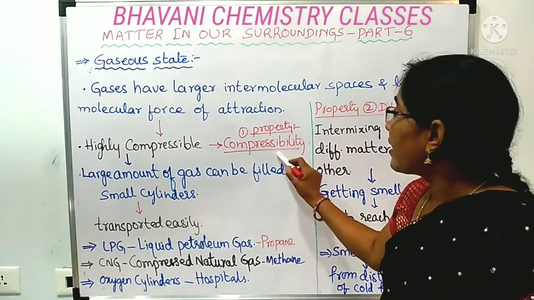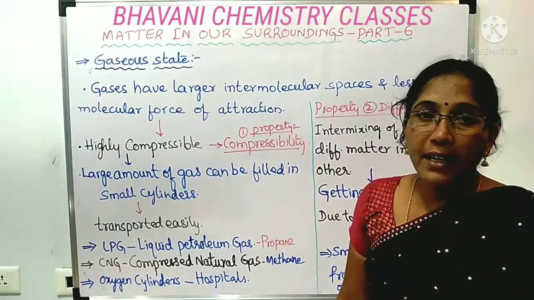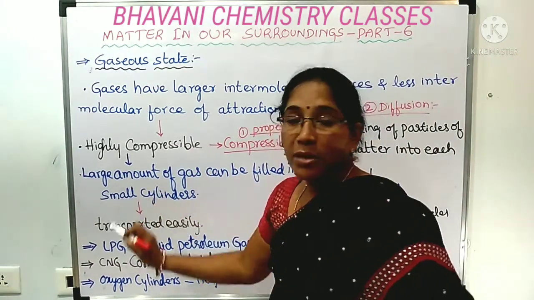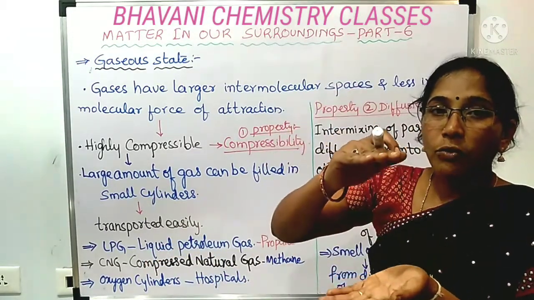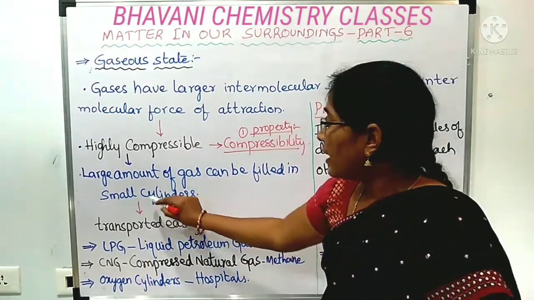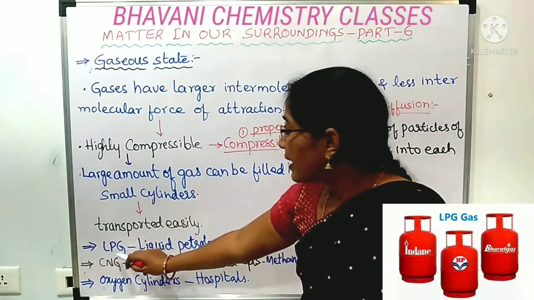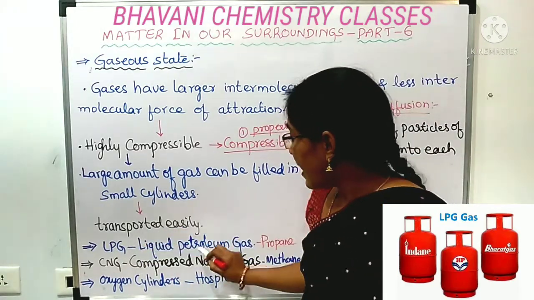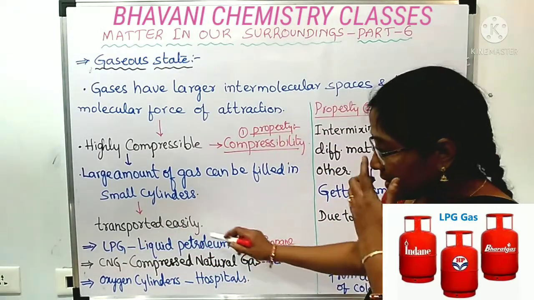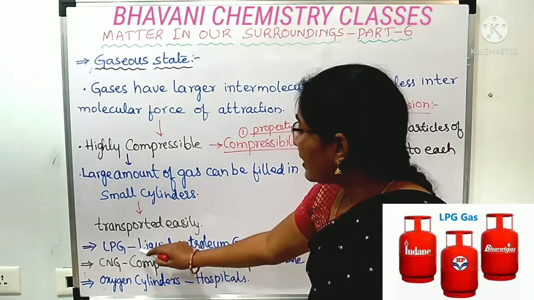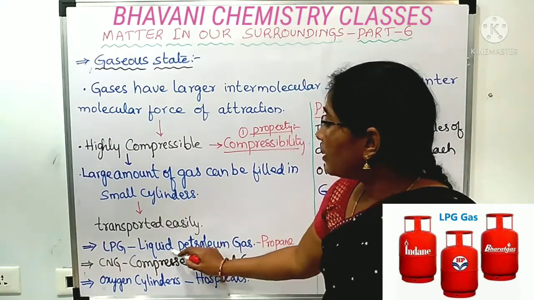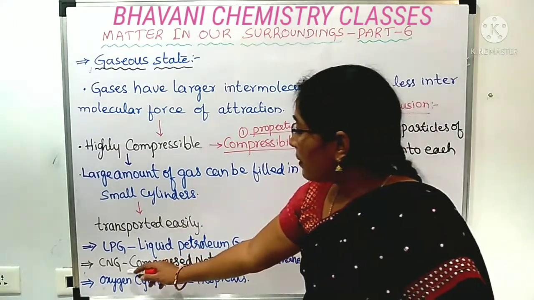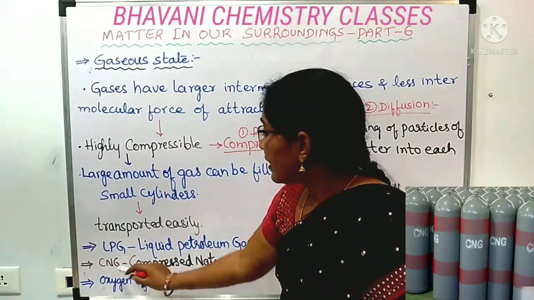This compressibility is one property of gases. As these are highly compressible, a large amount of gas can be filled in a small volume. That is how, like cylinders. In the cylinders, for example LPG, liquid petroleum gas, this gas majorly contains propane. This gas is compressed highly and filled into the cylinders so that it can be transported easily. And one more example for this filling in the cylinders, that is CNG.